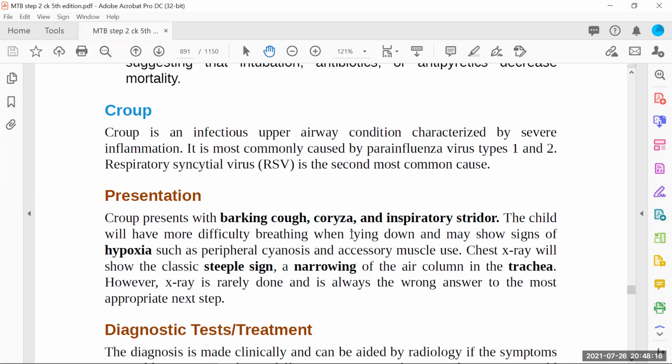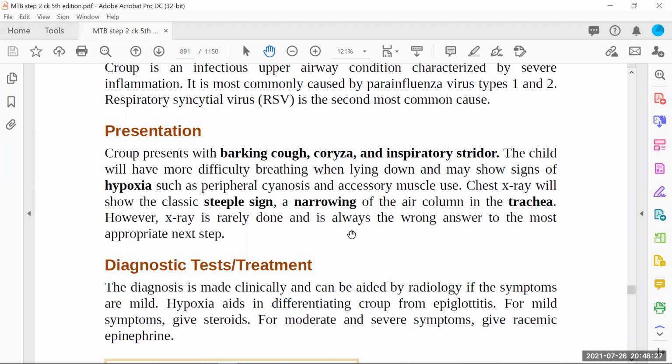We will never go for the chest X-ray. We'll always go for the treatment. But of course, when you do the chest X-ray, you will find steeple sign, which is again diagnostic of croup. So, diagnosis is made clinically and can be aided by radiology if the symptoms are mild. But if the symptoms are strong, you will never waste your time in doing this chest X-ray and making a diagnosis. You will straight away go for the treatment.